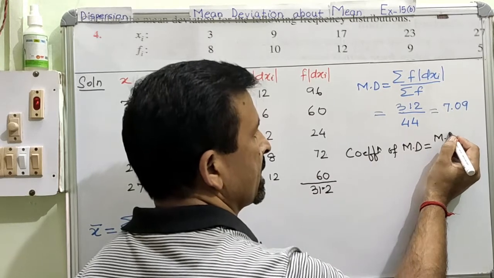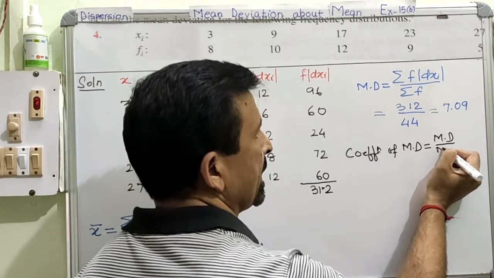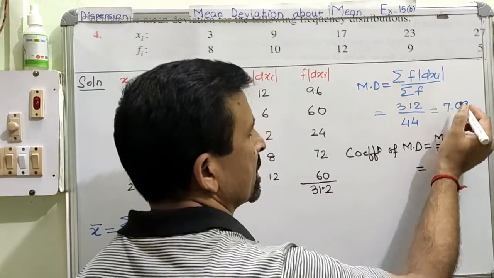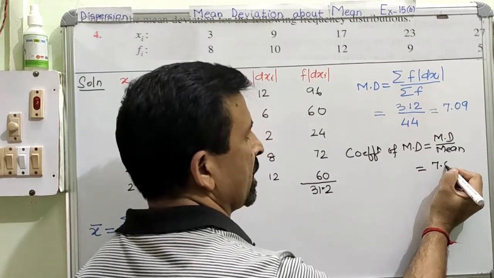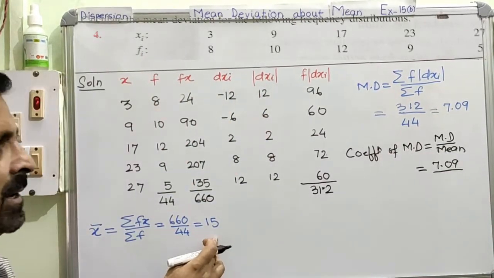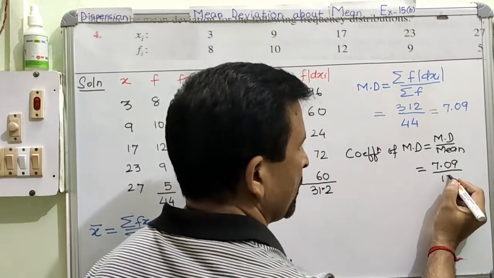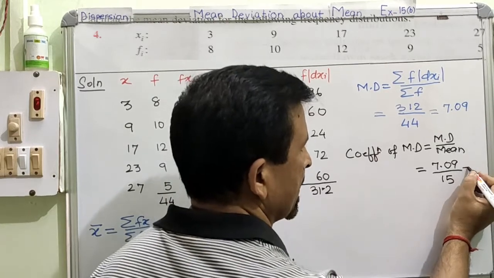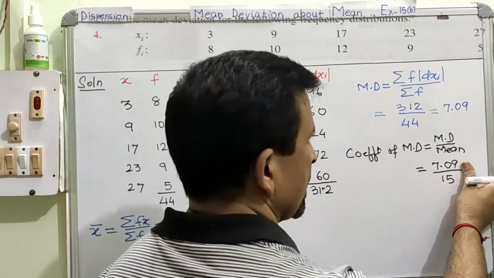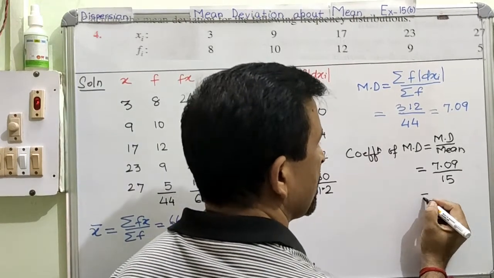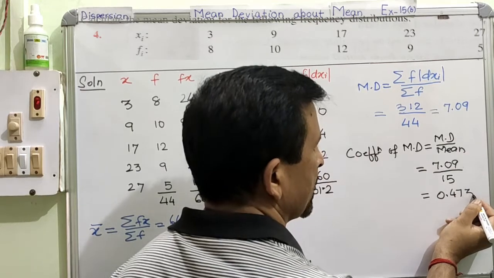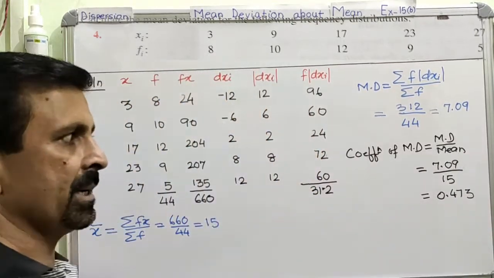The formula I already gave you: the mean deviation divided by mean. Clear? And therefore, the mean deviation we have calculated is 7.09 and the mean we calculated was 15, so divided by 15. Is this very clear? And finally, the answer comes as 0.473. This is your coefficient of mean deviation.